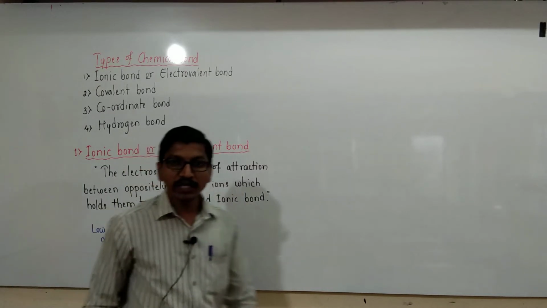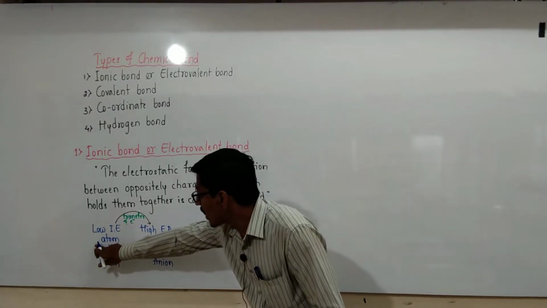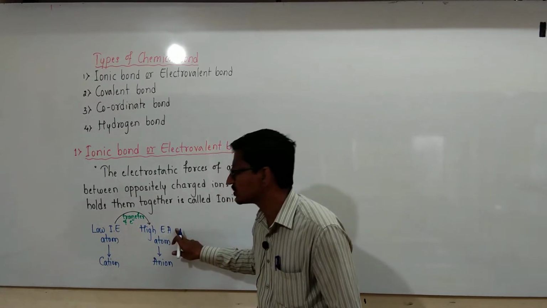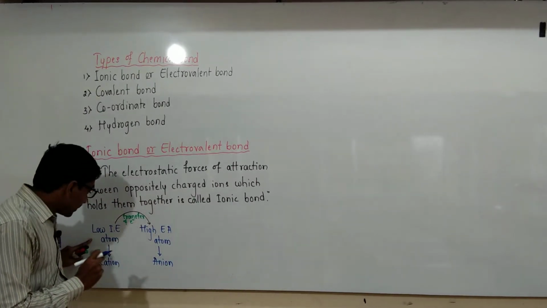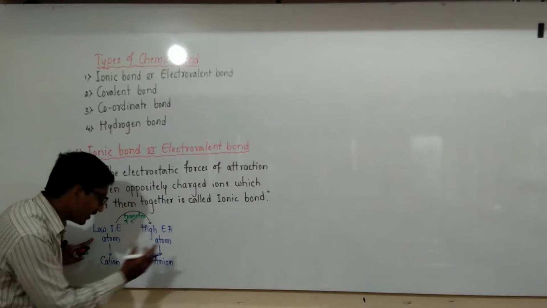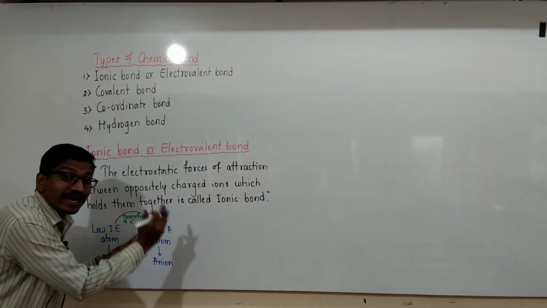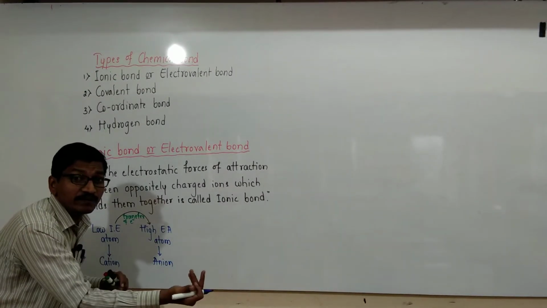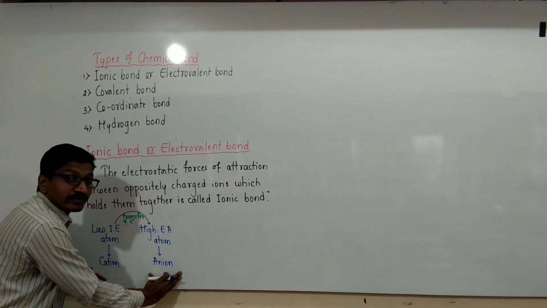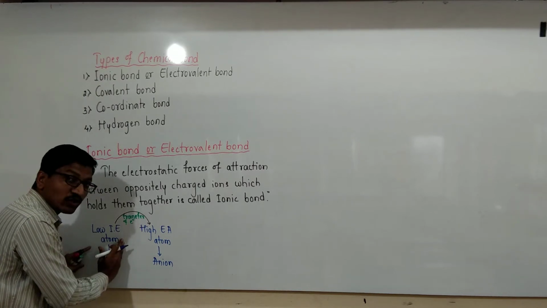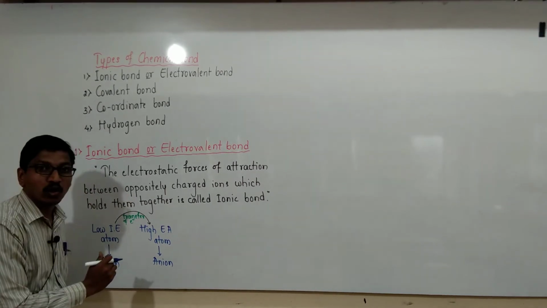The ionic bond is formed by the transfer of one or more valence electrons from a low ionization energy atom to a high electron affinity atom. The low ionization energy atom gets converted into a cation after losing electrons, and the high electron affinity atom, when accepting electrons, gets converted into an anion.